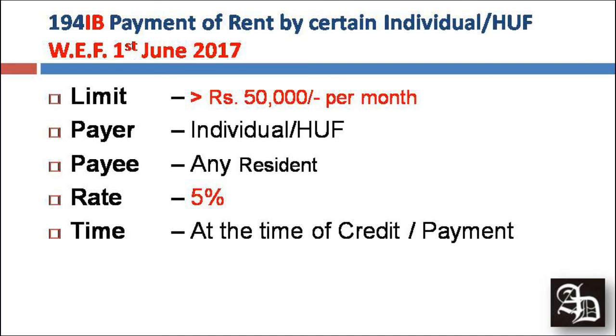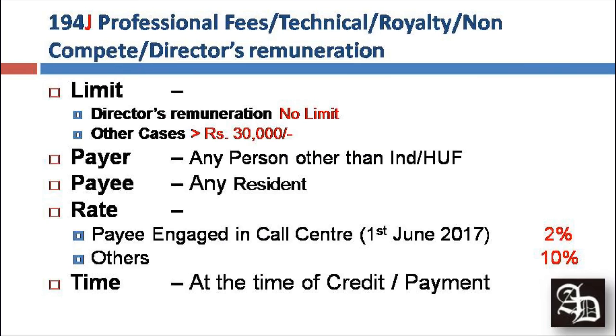at the time of payment or crediting such an amount to the owner of the property, or owner of that particular immovable property. So at the time of crediting such rent for the last month of the previous year, or the last month of the tenancy if the property has been vacated during the year, as the case may be, you need to deduct the tax of 5% at the time of crediting or the payment, whichever is earlier.